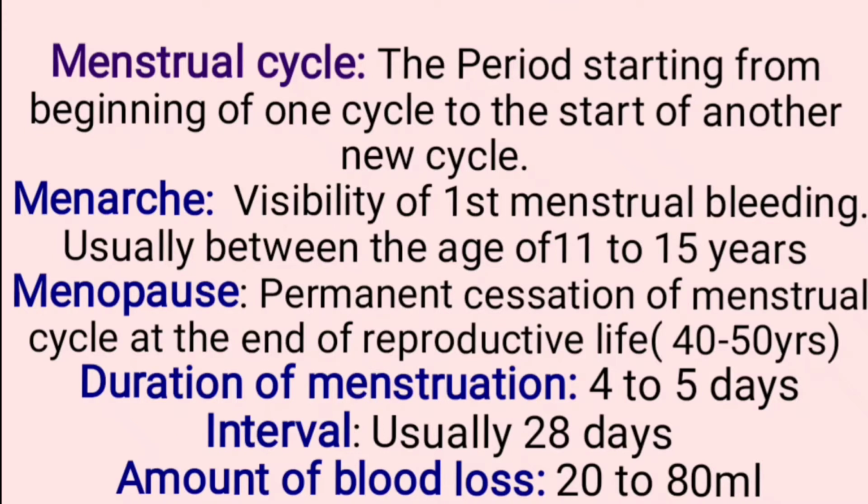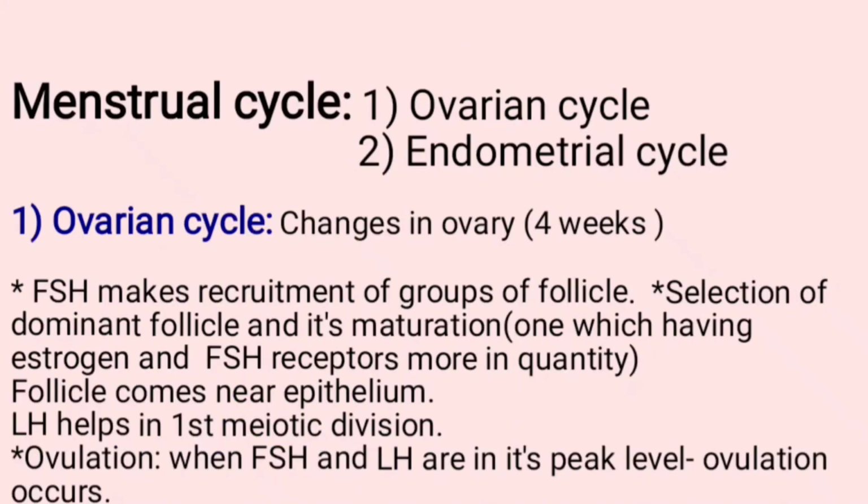Duration of menstruation: usually it will occur for 4 to 5 days. Interval: from the first menstrual cycle to the next new cycle, there will be an interval of 28 days. Up to 32 days is also normal. Amount of blood loss: 20 to 80 ml. Two cycles come under this menstrual cycle. First is the ovarian cycle and second is the endometrial cycle.